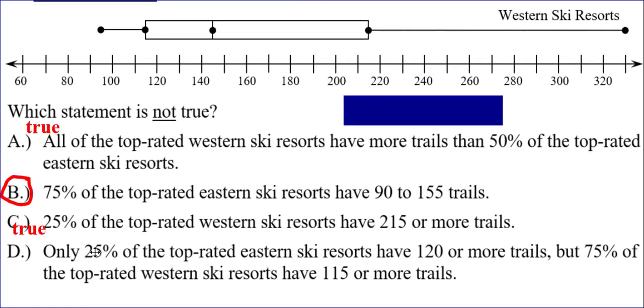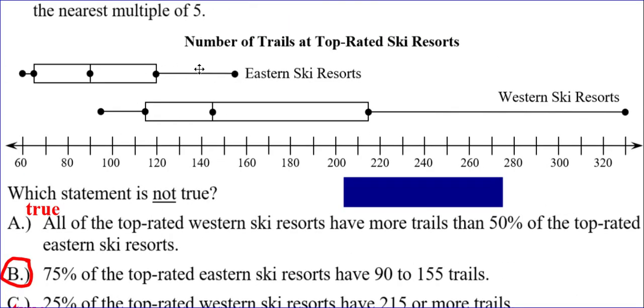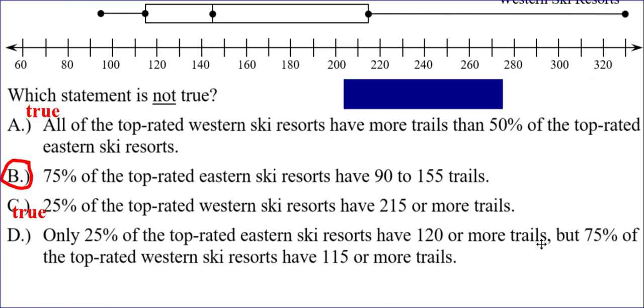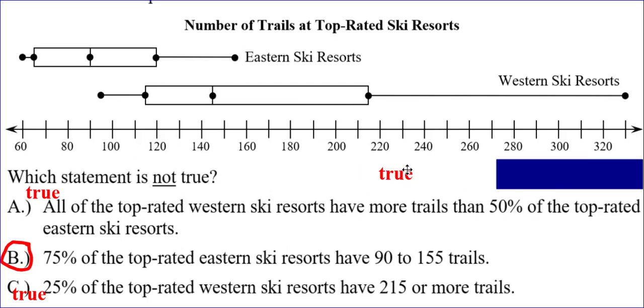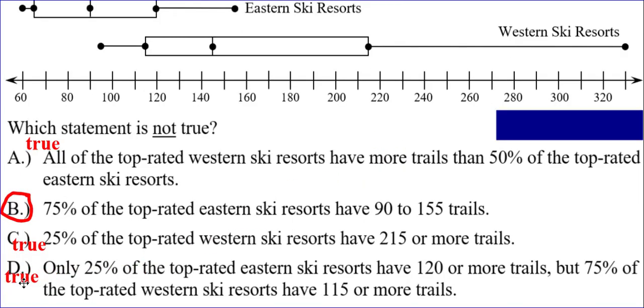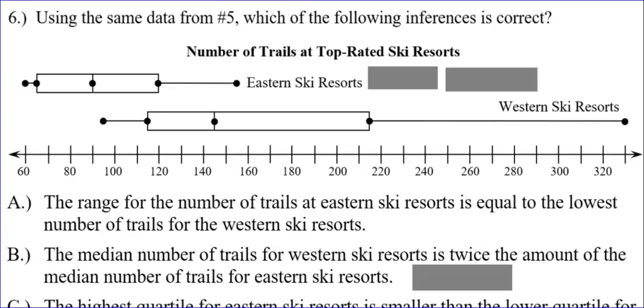And choice C, only 25% of the top-rated Eastern ski resorts have 120 or more trails. Yep, that's true. Just 25%. But 75% of the top-rated Western ski resorts have 115 or more. 1, 2, 3 sections. That's three 25s. So yes, that is 75%. Choice D is true. So the correct answer for which one is not true is choice B.